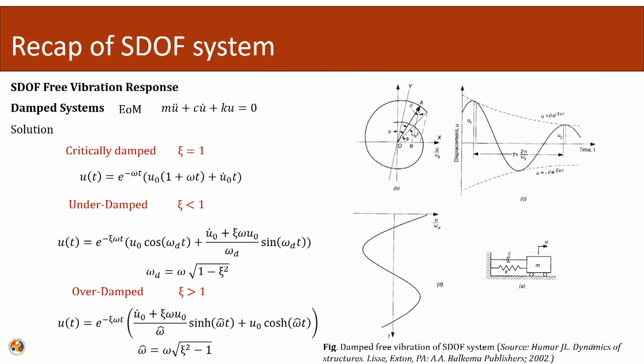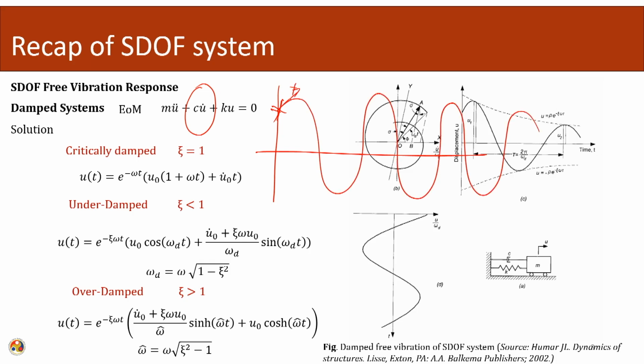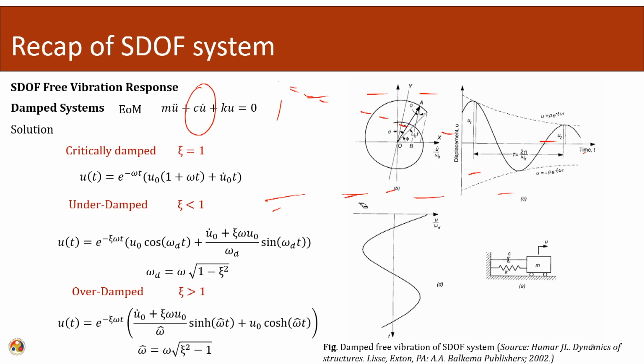Moving ahead, now we have introduced damping in the system. Earlier we saw that there was an initial displacement or initial velocity, and depending upon that, my system was going to oscillate like this, and this magnitude was constant. If we introduce damping in my system, this response is going to decay. So, there will be a decay in this response, which is shown by this curve out here.